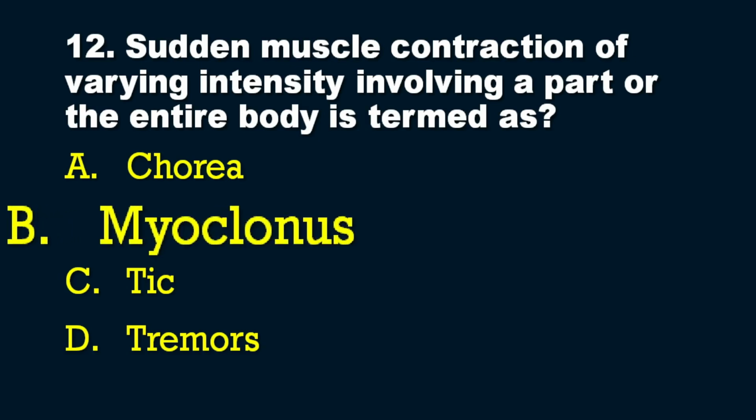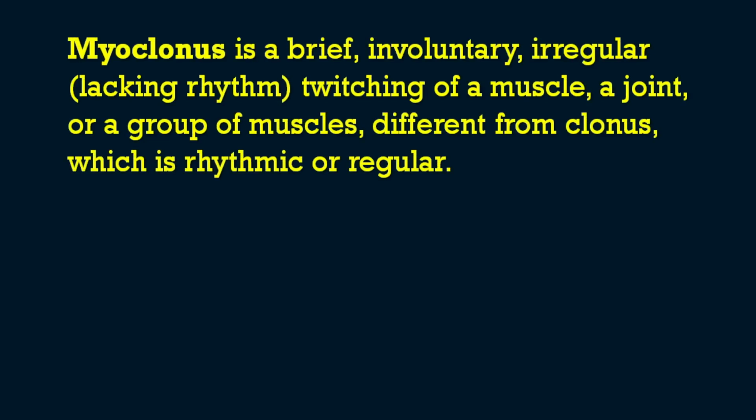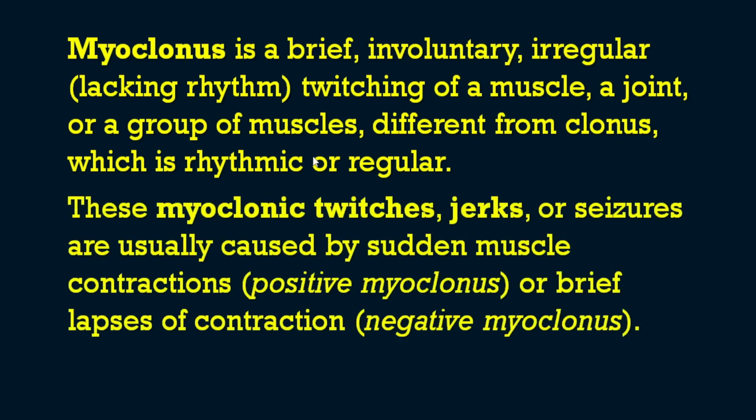I'll be explaining all these 4 options and what are the differences among these 4, soon. So first of all, we will see what is a myoclonus. Myoclonus is a brief involuntary, irregular, that means there will not be any rhythm, twitching of a muscle or a joint or a group of muscles, which is different from clonus. Clonus means which is rhythmic and regular. So myoclonus means it is irregular, but clonus means that will be regular. Okay, so that is myoclonus.